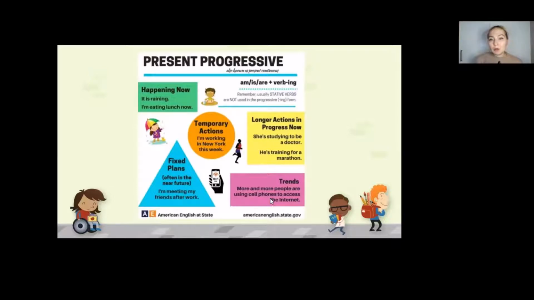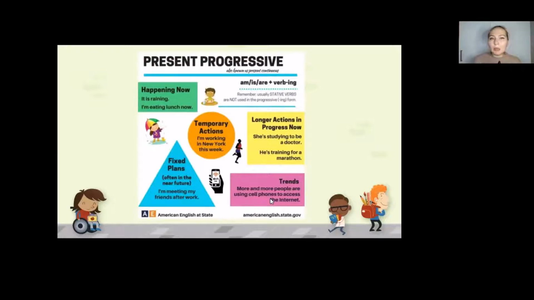Then we can use it also for expressing the longer actions in progress now. Yeah, so she is starting to be a doctor. So currently she's starting to be a doctor. He is training for a marathon. So currently he's training for a marathon. And we can also apply it in trends. So